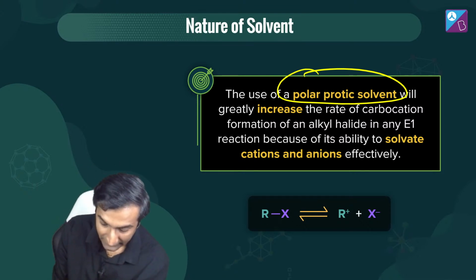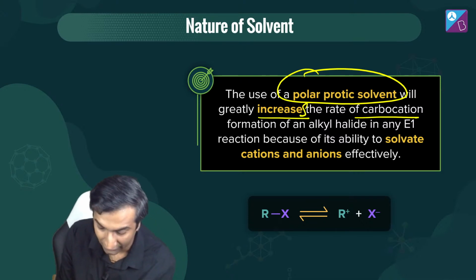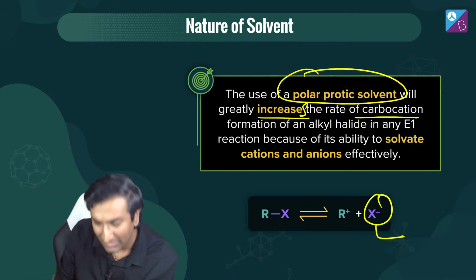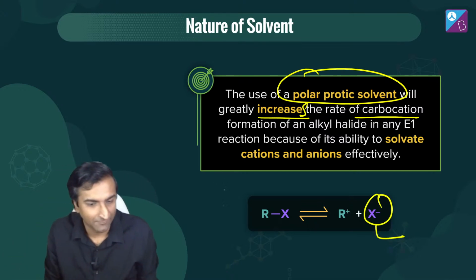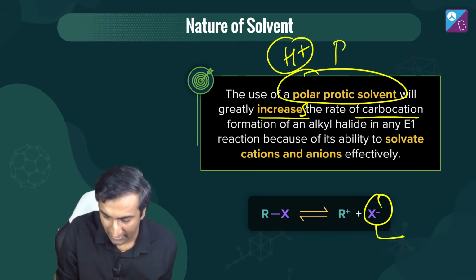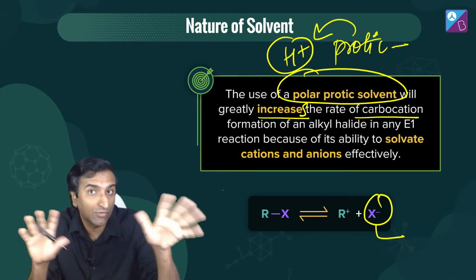Why? Because it stabilizes the carbocation that's formed. It greatly increases the rate of the carbocation formation. And once it's formed, after the leaving group goes away, it stabilizes that too. So everyone's happy. Protic means H plus. The word protic comes from proton. It means that if it has H plus, that's good. If it doesn't have H plus, that's not good.